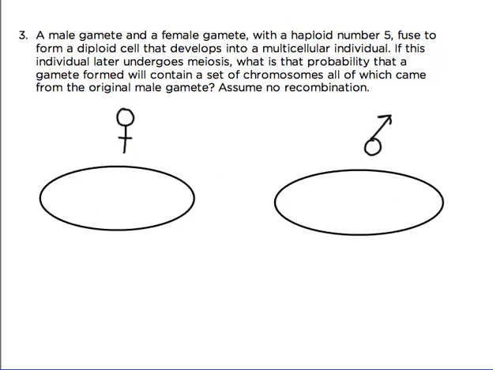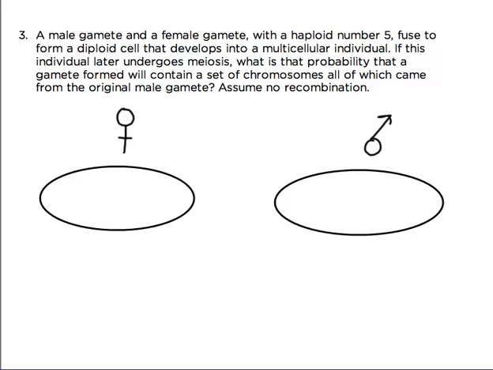Question 3. A male gamete and a female gamete with a haploid number of 5 fuse to form a diploid cell that develops into a multicellular individual. If this individual later undergoes meiosis, what is the probability that a gamete formed will contain a set of chromosomes, all of which came from the original male gamete? Assume no recombination.